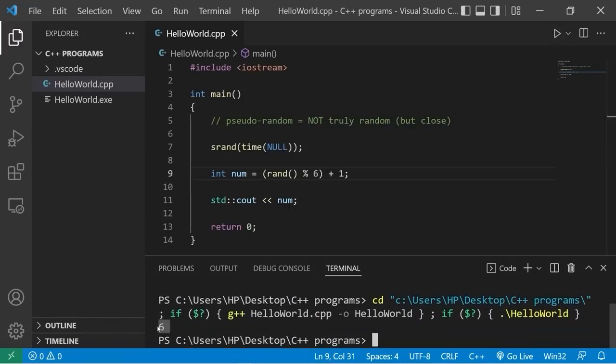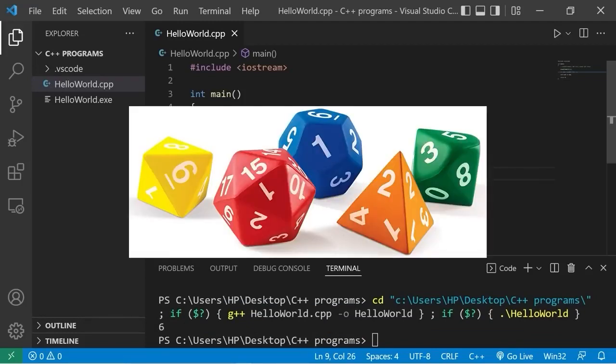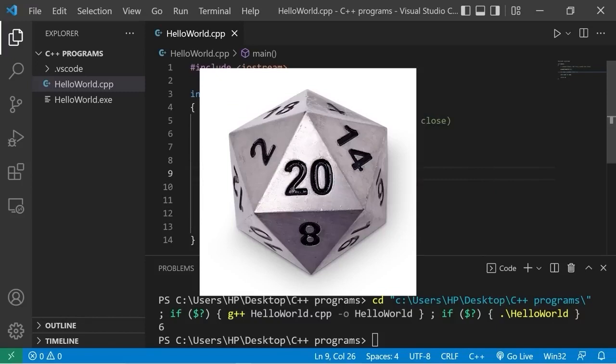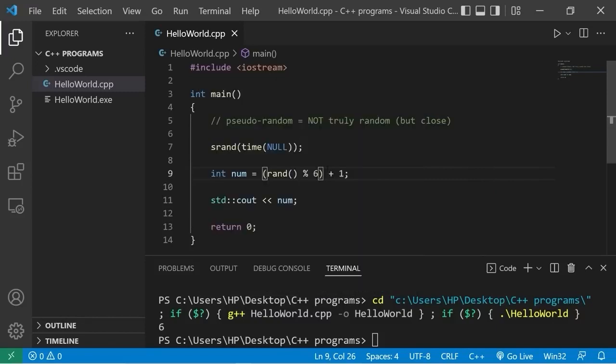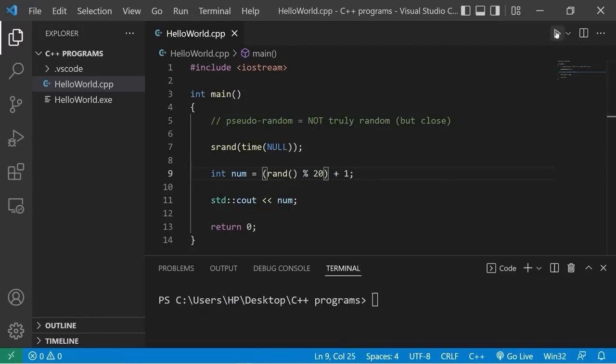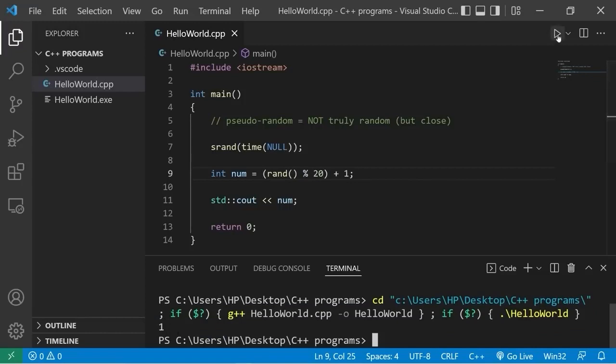There it is. 6. So I tend to play a lot of Dungeons and Dragons. There's polyhedral dice. One die that we commonly roll is a 20-sided dice. So if I would need a random number between 1 and 20, I would say rand function modulus 20. My random number is 1. Wow, that's surprisingly low. Then I have a 14. Maybe you need a random number between 1 and 100. Rand function modulus 100. My random number between 1 and 100 is 67.